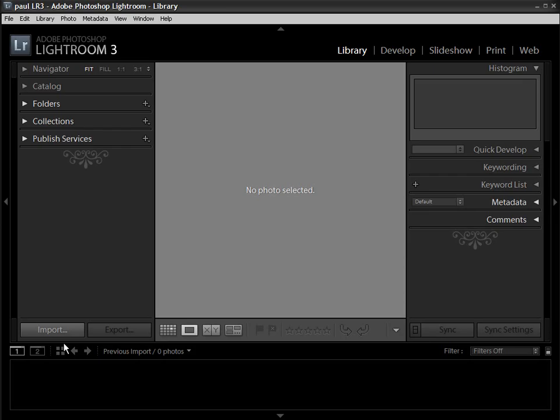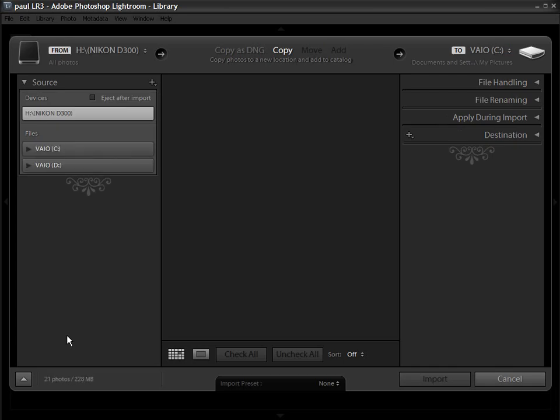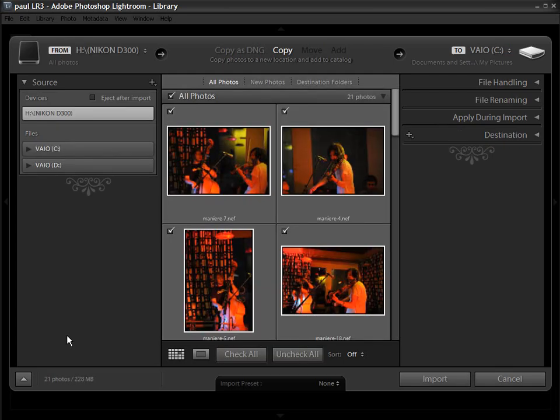Dead simple, all we need to do is click on the import button, and that's going to launch the completely new import interface. Now, I've already got a memory card plugged into my computer, but you can see on the left hand side here we've got a source menu, and that's going to allow us to configure exactly where our files are that we want to import. So you can see that I've got a list of the different drives on my computer here. There's the C drive and the D drive, and we've also got my memory card which is connected to the computer. Then in the center here we've got the images that are on that selected drive.